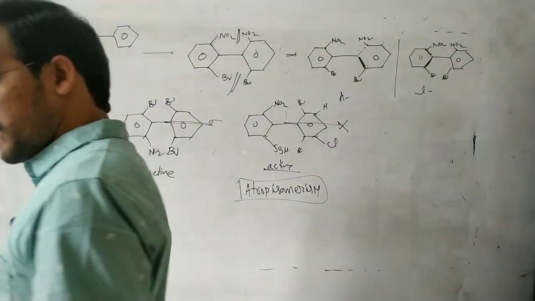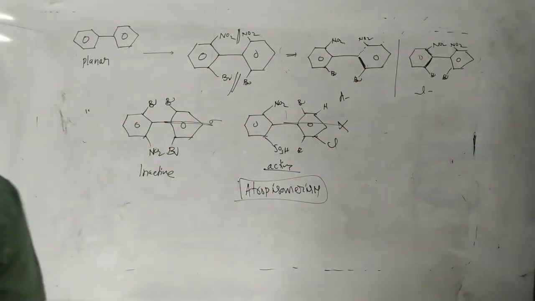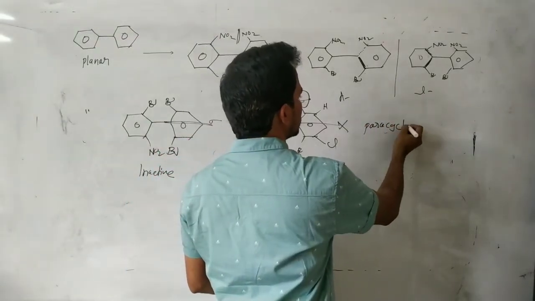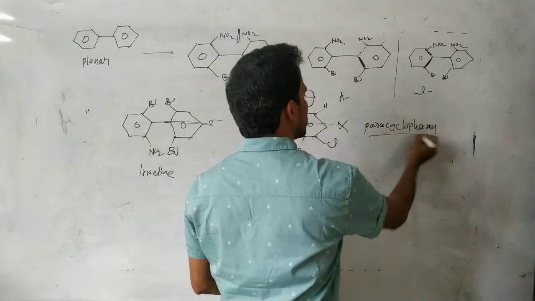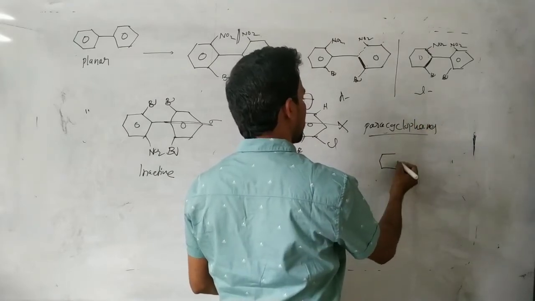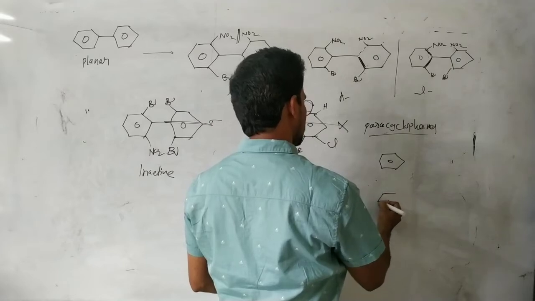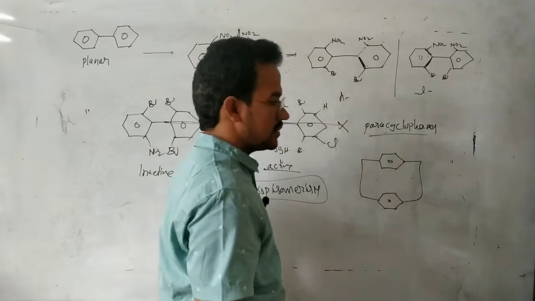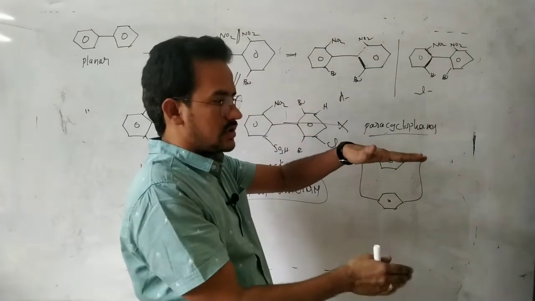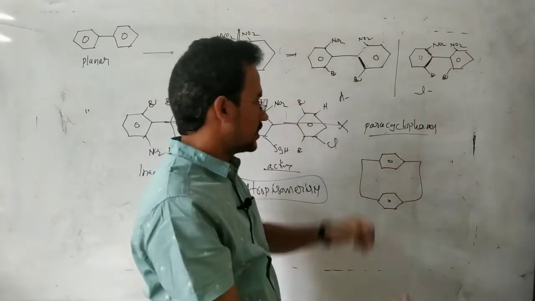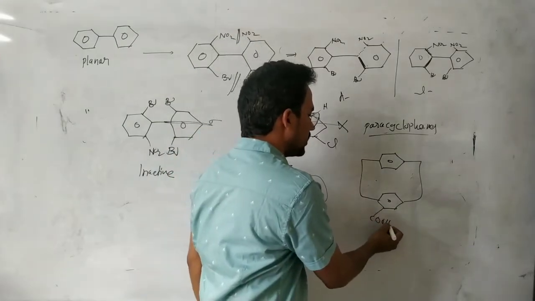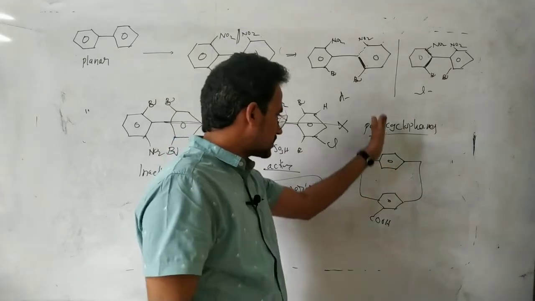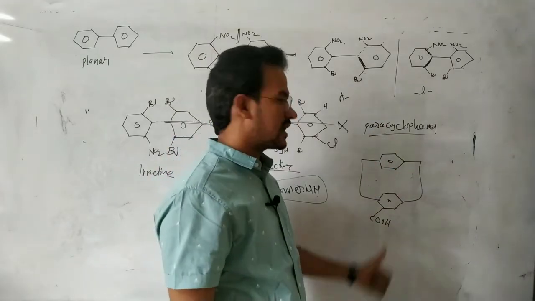Next, suppose paracyclophanes. Paracyclophanes means this is a benzene ring and this is also a benzene ring, and these two rings are present like this. Now introducing one group, COOH, there is no symmetry. Symmetry is not possible for this one. We cannot cut it like this. This one has no plane of symmetry.